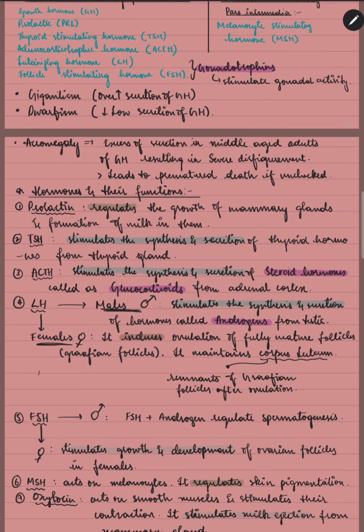So next, talking about gigantism, dwarfism, acromegaly. Gigantism results due to oversecretion of growth hormone, dwarfism due to low secretion of growth hormone, and acromegaly is excess secretion of growth hormone in middle-aged adults, which results in severe disfigurement, especially in the face, and it leads to premature death if unchecked.